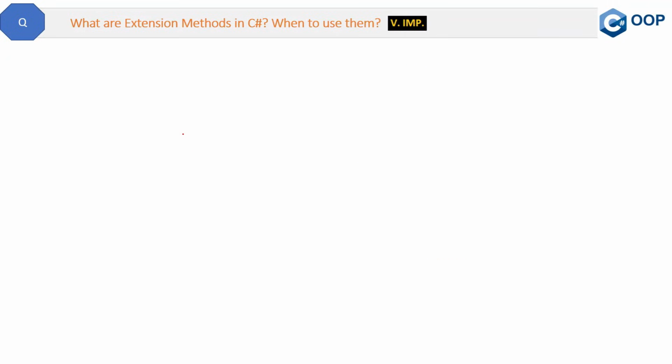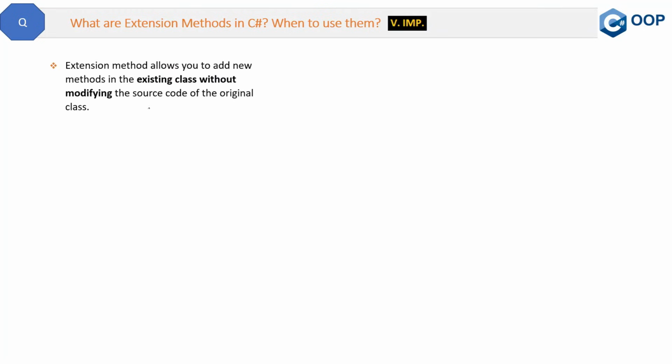Now, here is a very important question which is asked in many interviews. What are extension methods in C#? When to use them? Let's start with the definition. An extension method allows you to add new methods to an existing class without modifying the source code of the original class. That is the definition, but let's see a code example to make it clearer.